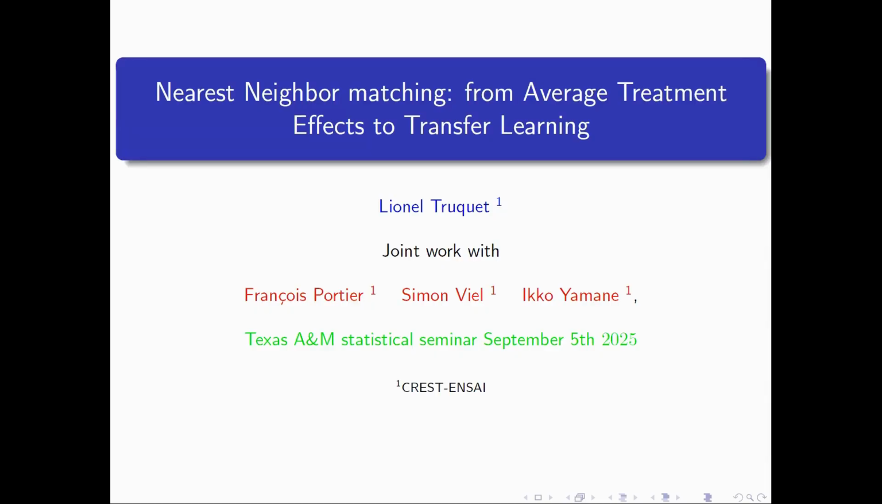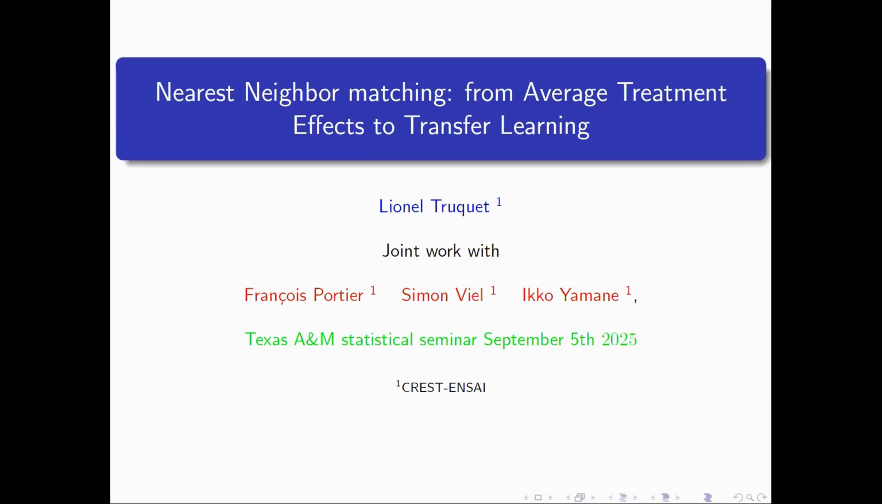Okay, so the talk that I will present is a joint work with several of my colleagues in my institutions. By the way, can you hear me? Is it okay for the volume? Okay. So it's a joint work with François Portier, who is an associate professor at NCI, Simon Viel, who is my PhD student, and Iko Yamane, who co-supervises the PhD and who is also assistant professor, but in computer science.